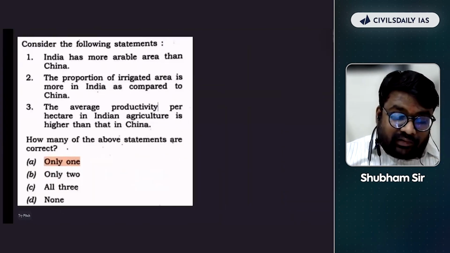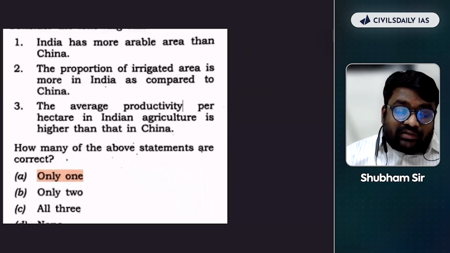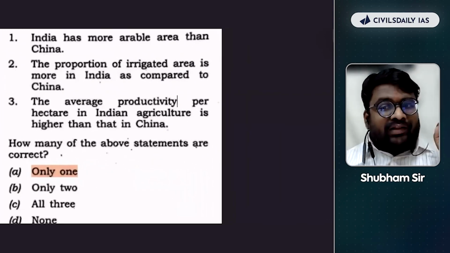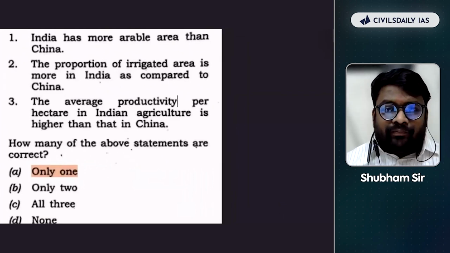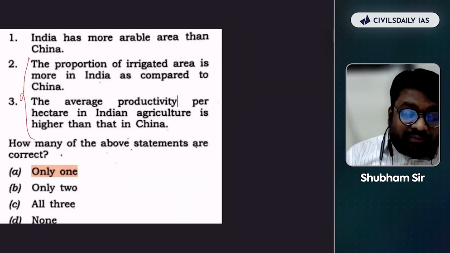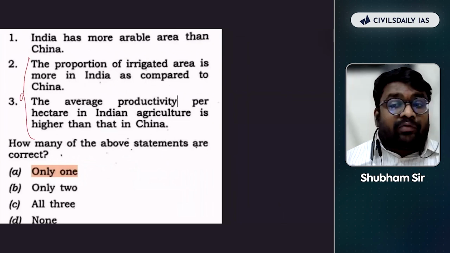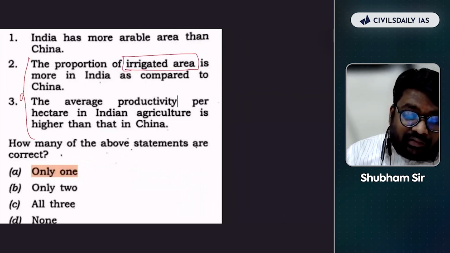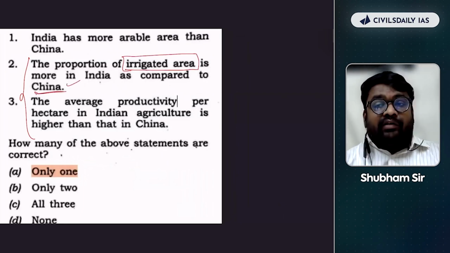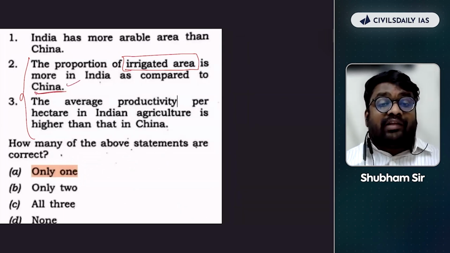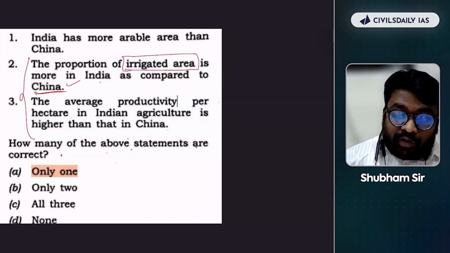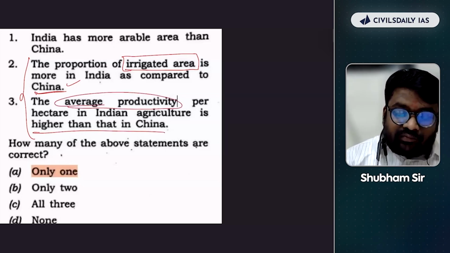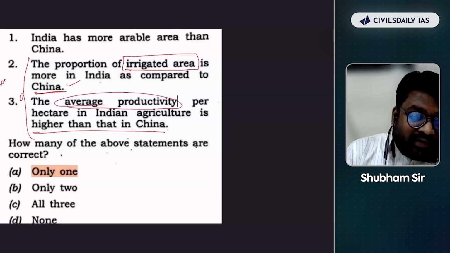For example, in this particular question, the second statement, don't go into whether that particular statement is right or wrong. Just compare the statements. What they have given is that the proportion of irrigated area in India is more compared to China. So let's consider it as correct. So India has more irrigated area than China. And second, average productivity per hectare in Indian agriculture is higher than that of China. So both of these are complementary statements.